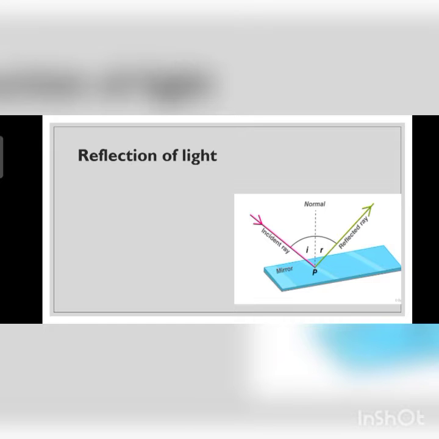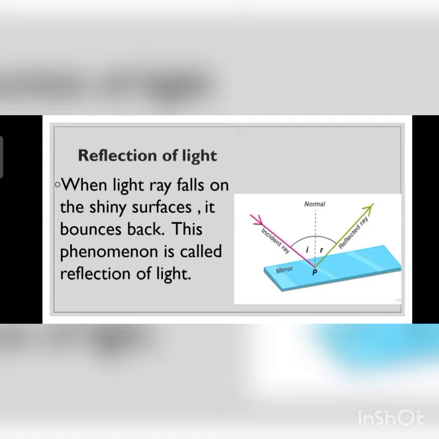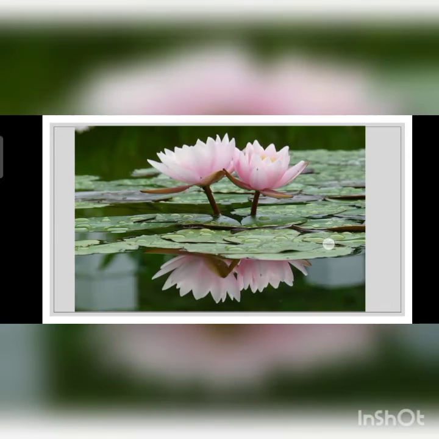Reflection of light. What do you mean by reflection of light? When a light ray falls on a shiny surface, it bounces back. This phenomenon is called reflection of light. A mirror reflects our face. A still water body like a pond reflects the scenery around it. We see our face in the mirror due to reflection. This is also an example of reflection of light. These are some of the examples of reflection of light.